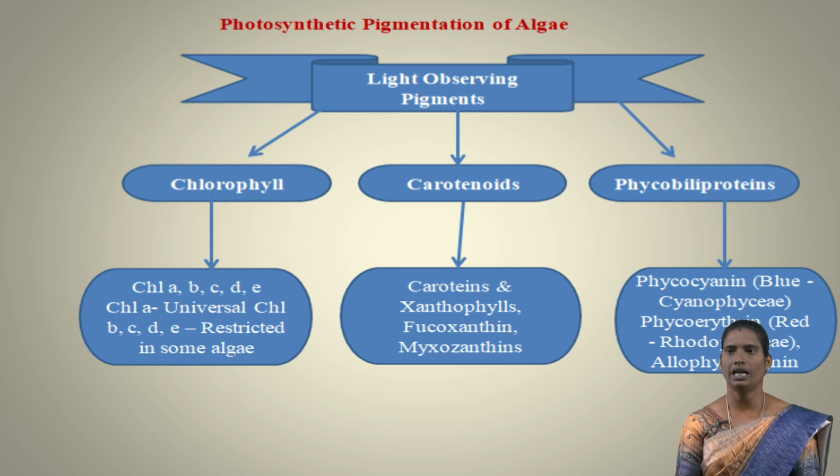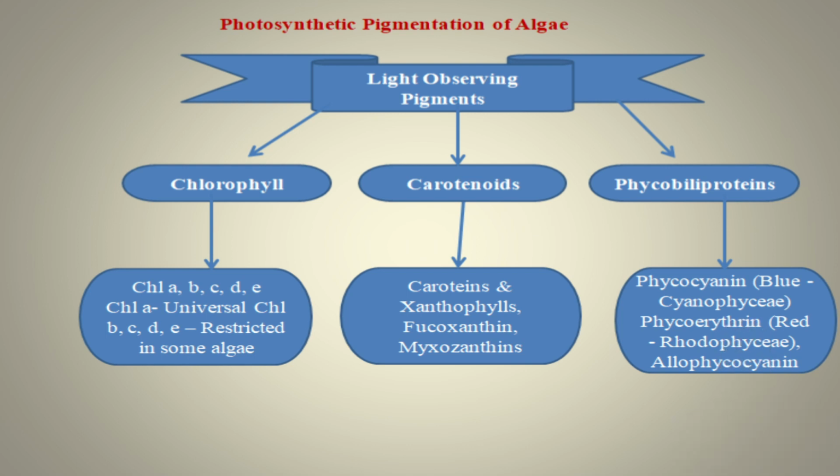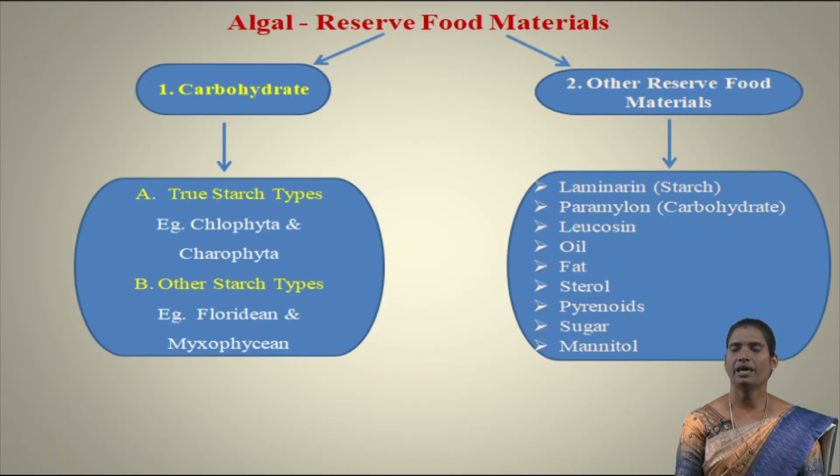Phycocyanin, it is blue in color, present in Cyanophyceae. Phycoerythrin, red in color, it is present in Rhodophyceae. Another one is allophycocyanin. You can see, based on the reserve food material, the algae are classified into two types, carbohydrate and other reserve food material. In carbohydrate, based on the carbohydrate type, it is again divided into two types, true starch type or other starch type. True starch type is present in Chlorophyta and Charophyta. Other starch type is in Floridean and Myxophyceae.